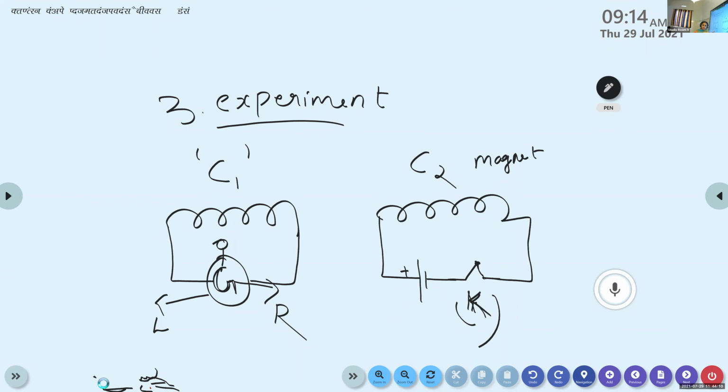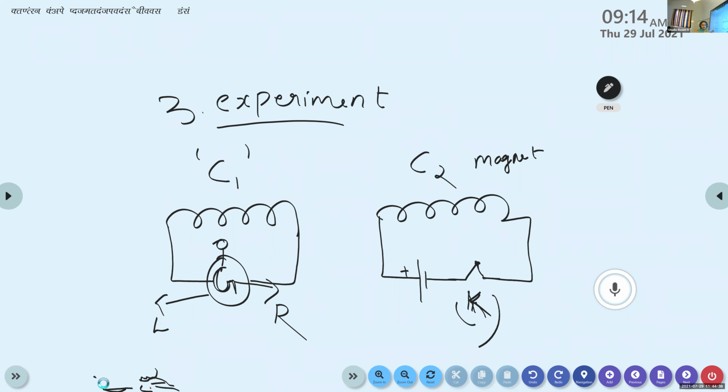But when we press the key continuously, if it is held for a long time, the galvanometer shows zero deflection because the magnetic field lines passing through coil C1 become constant. So no current passes through coil C1. Whenever we release the key, again a momentary deflection is shown by the galvanometer, but it is deflected in the opposite direction, that is, the left side.